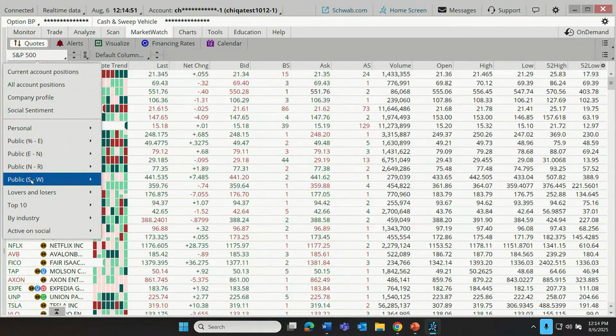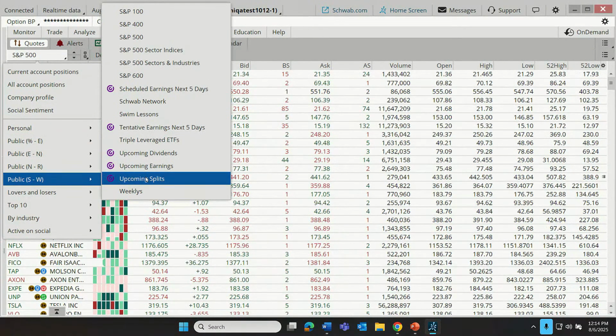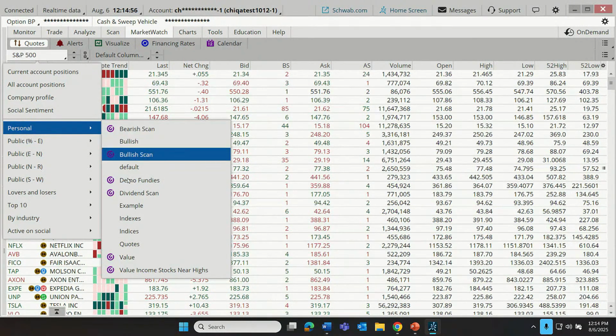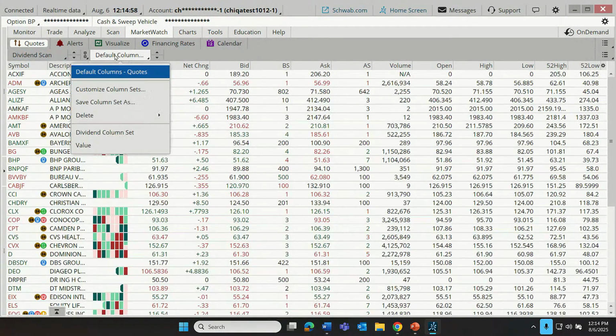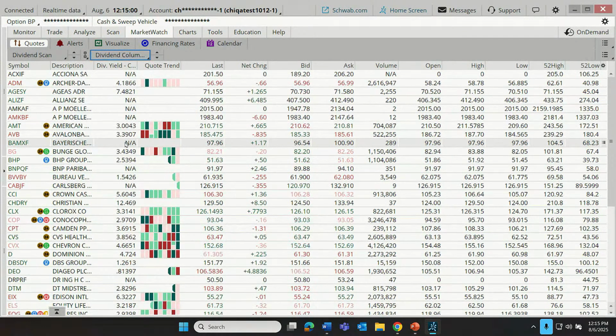Let's go back to our personal dividend list. And in this case, maybe we want that dividend column set.